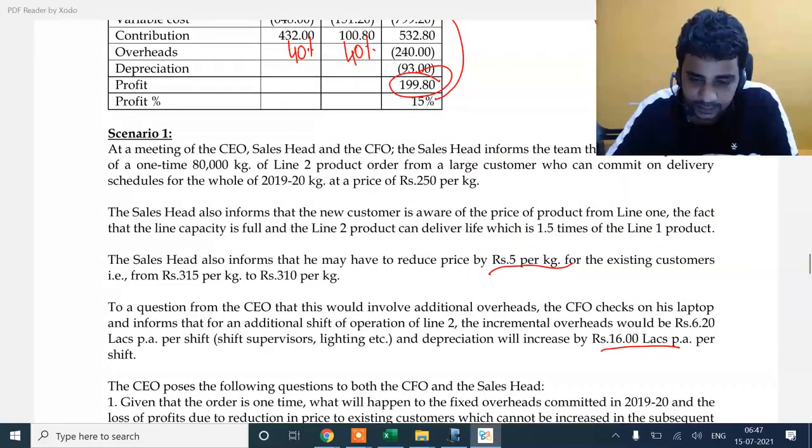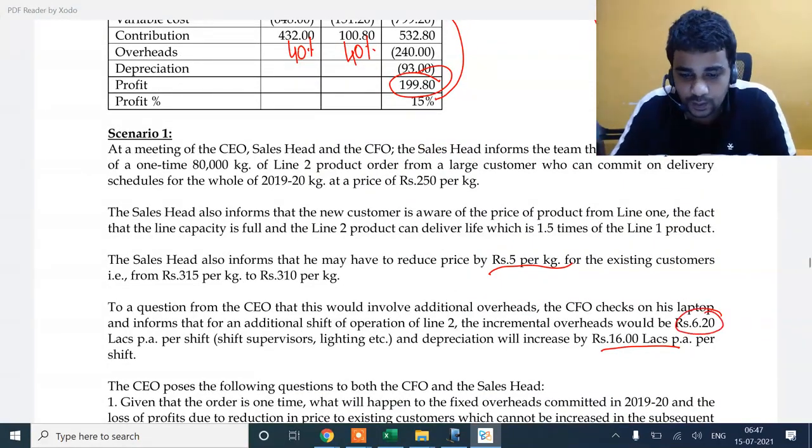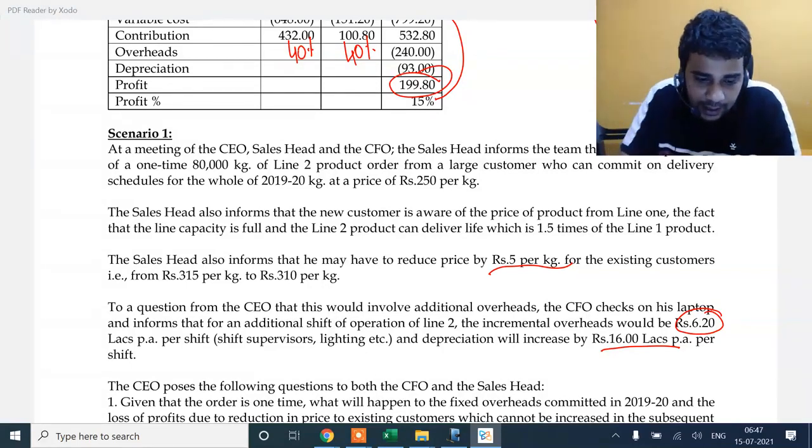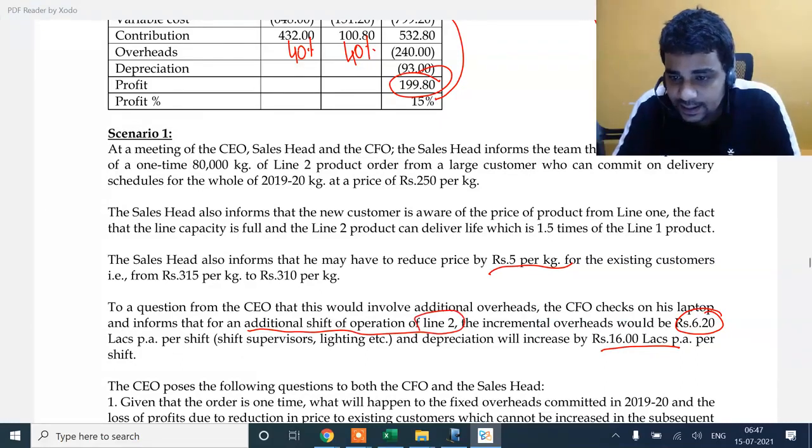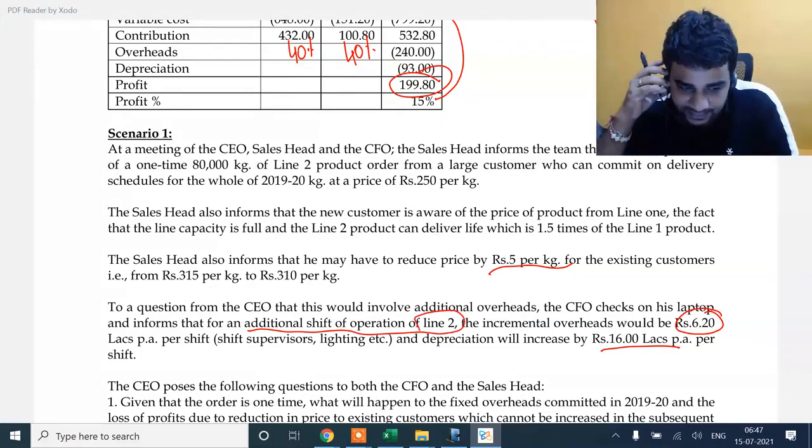Also I will have this incremental overhead of 6.2 lakhs. What ICI has made an assumption is, which is logical, I'm going to do this additional shift of line 2. Next year additional shift of line 2 will not be needed.